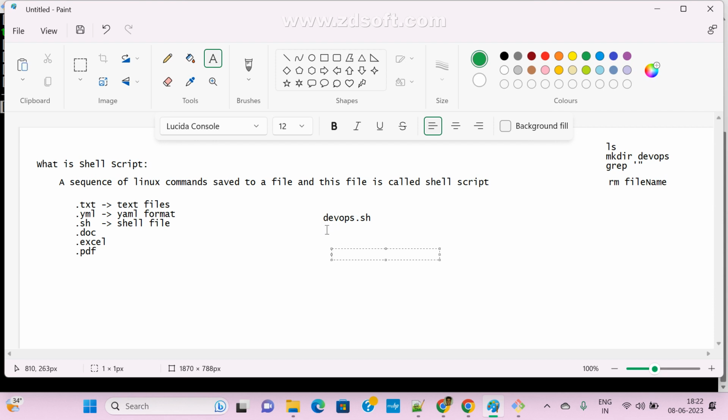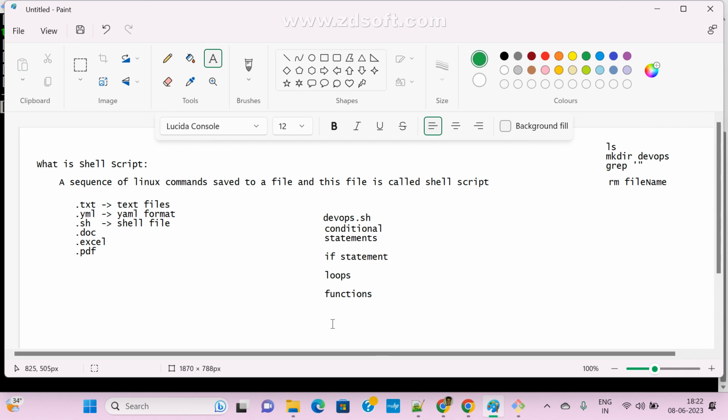This is my file. Here we can use multiple things. If you know Java, C or C++, you can easily understand conditional statements, if statements, for loops and loop statements, and also functions. These are based on our requirements. We can implement many things.